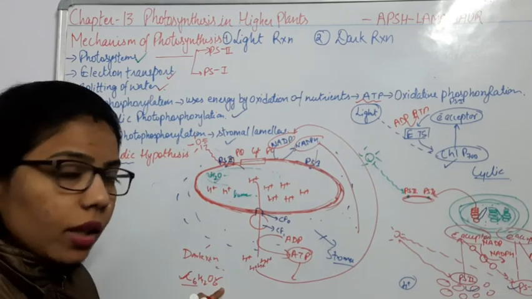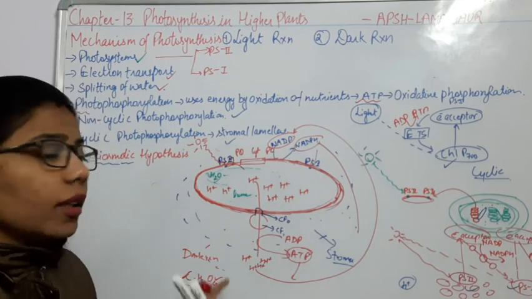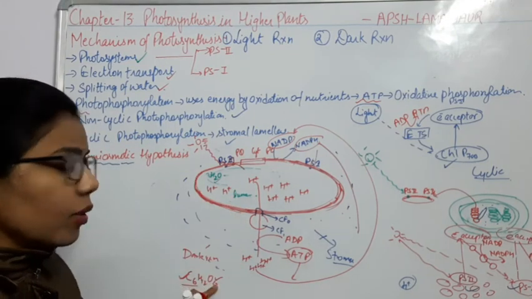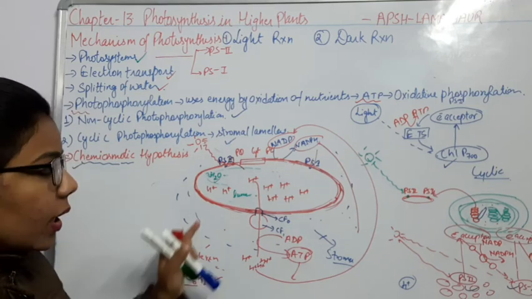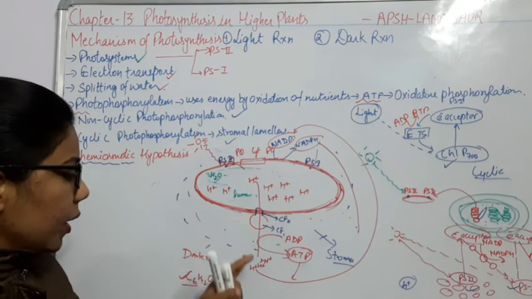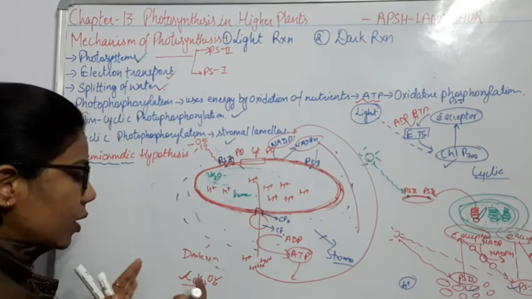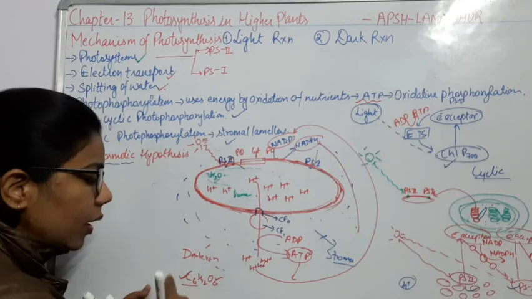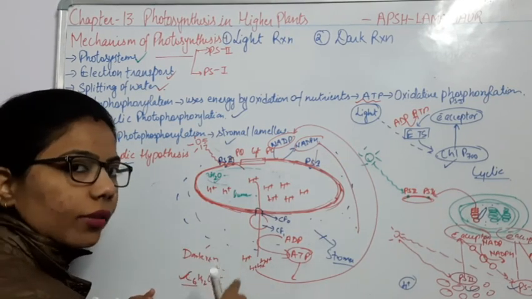Oxygen is from where? From the breakdown of CO2. We know that the breakdown of water molecules will give more and more oxygen, right? And there are some carbon molecules and hydrogen after the splitting of this water. We have to combine all these and synthesize the glucose molecule in the dark reaction, and this dark reaction is going to happen in the stroma of the chloroplast.